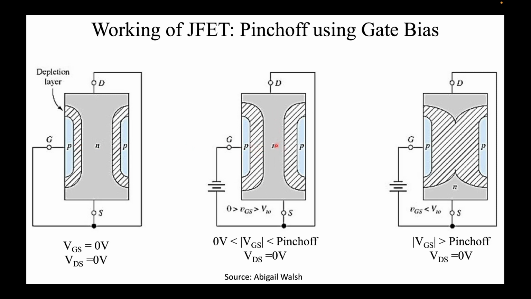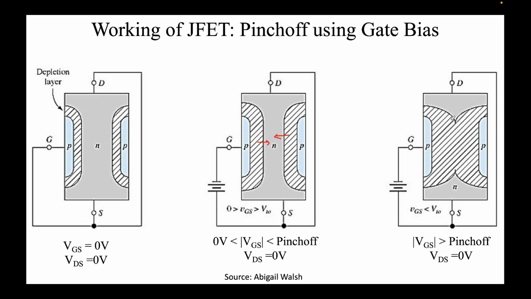So it has increased, but you can still see that this channel is free, so electrons can flow in this direction. However, if I apply more negative bias, this region will push to this side and this region will push to the left. Let me just use my pen for better understanding. If I increase the negative bias, these two depletion regions merge. Now current cannot flow. Current needs a channel.